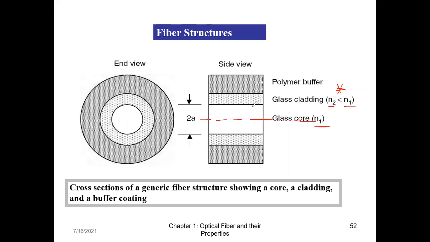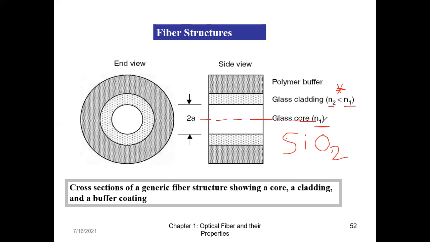Suppose we are manufacturing the fiber of glass. The basic material is SiO2, that is my glass, or you call it silica, silicon dioxide, whatever you want to call it. The basic material will remain the same for the core as well as the cladding.